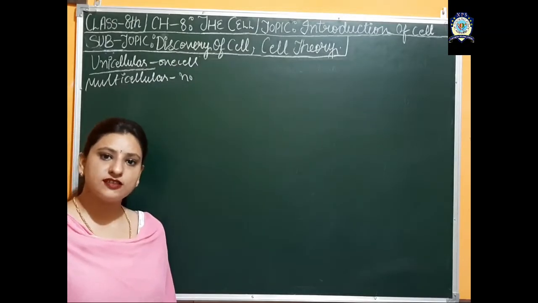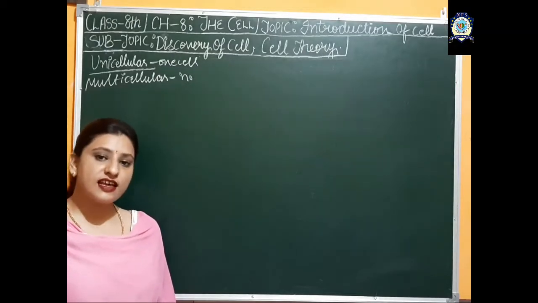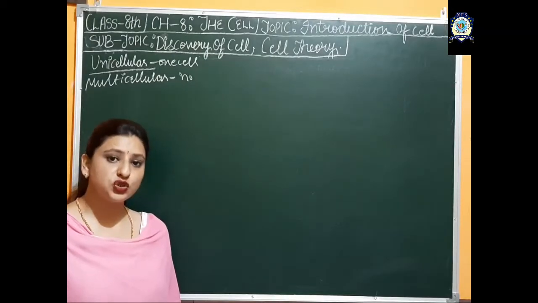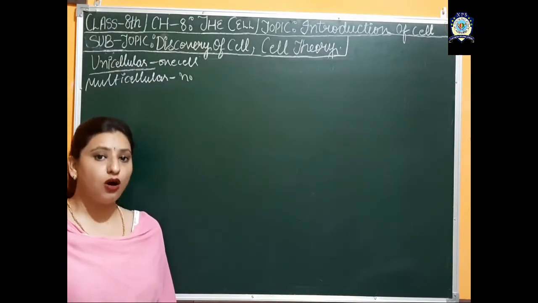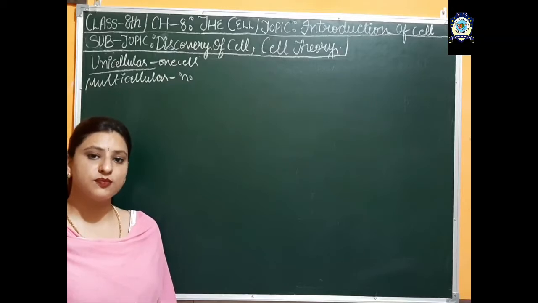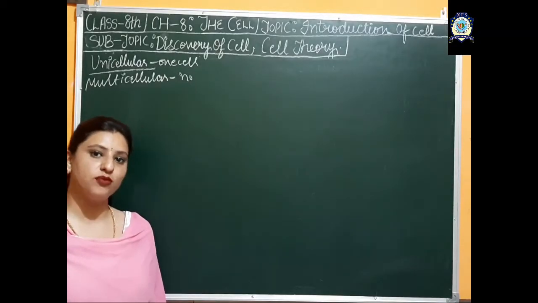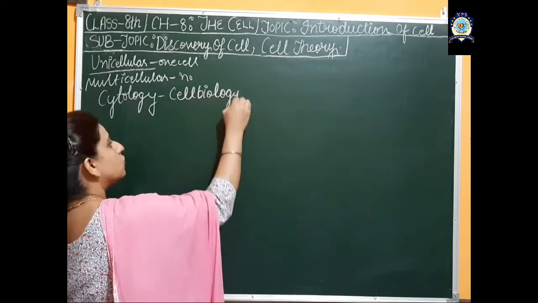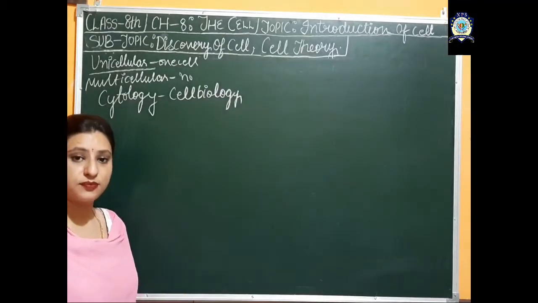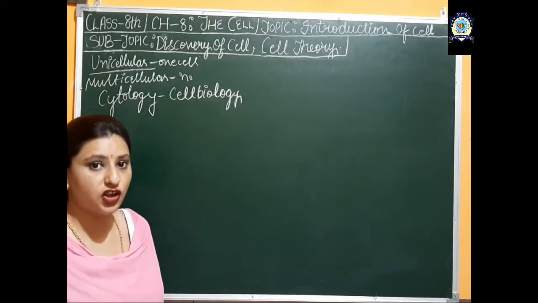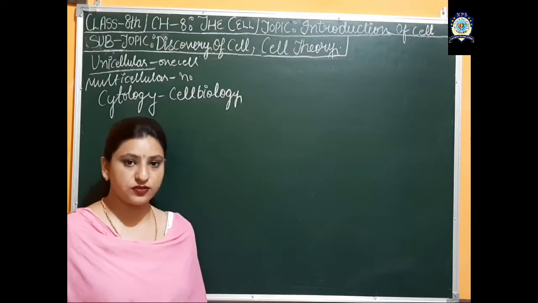So from all these things we conclude that cells combine to form tissue, tissues combine to form organs, organs combine to form organ systems, and organ systems combine to form an organism. So what is cell biology? It is that branch of science which deals with the study of the cell and its components.